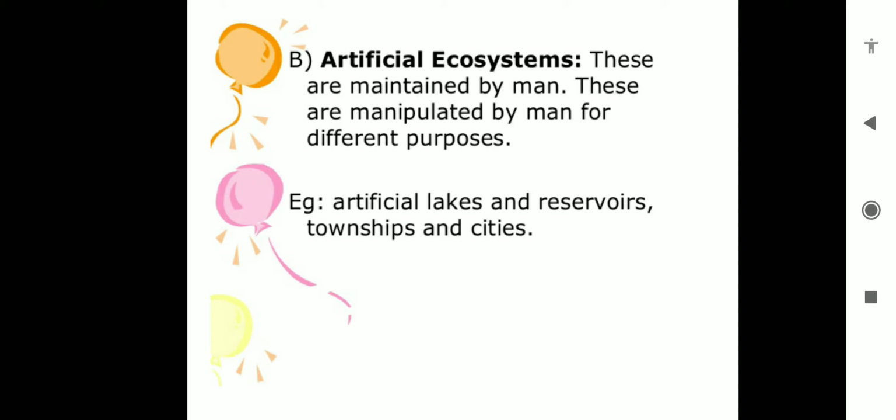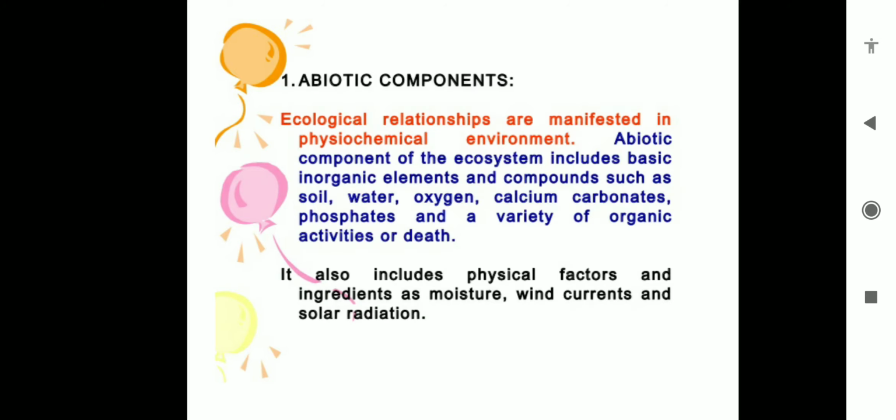So both natural and artificial ecosystems consist of two components. They consist of the living component, which is called the biotic component, and another component, the abiotic component. Let's discuss the components of our ecosystem. In an ecosystem, first important is the abiotic component.